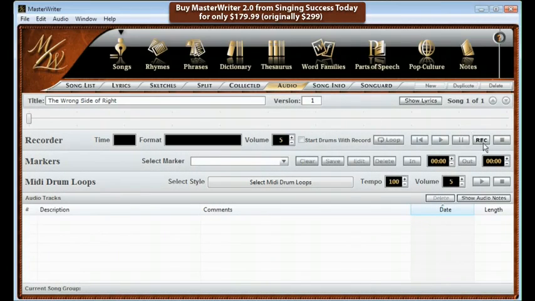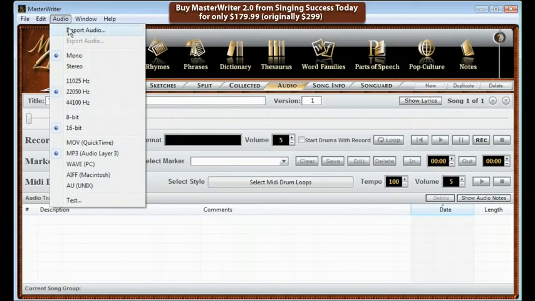Just click on the record button and you have 5 seconds to get prepared. This is a simple hard disk recorder and was not designed to compete in any way with a more sophisticated recording unit. This is where you quickly capture your melodic ideas with as little distraction as possible. You can, however, import finished tracks into your audio page.